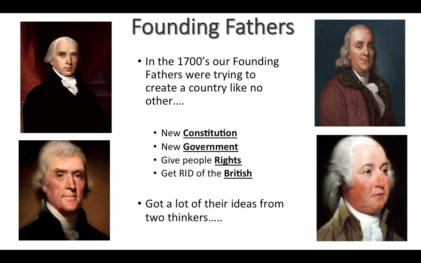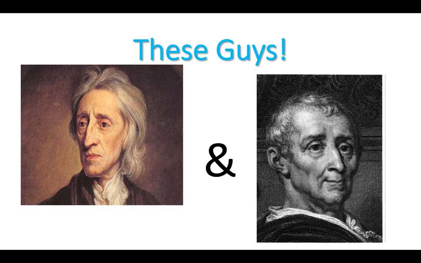So we got a lot of these ideas of this new constitution, a new type of government, giving people rights and saying goodbye to the British that were ruling over us at the time from both of these two guys. So we have John Locke, and you're going to have to write his name in on the blank on your paper, and also Baron de Montesquieu. These are two of the Enlightenment thinkers who inspired our founding fathers to write the Constitution and the Declaration of Independence with the outline that they did and with the ideas that they did. And we're going to study more and more about what ideas came from these two men and how they inspired those documents.